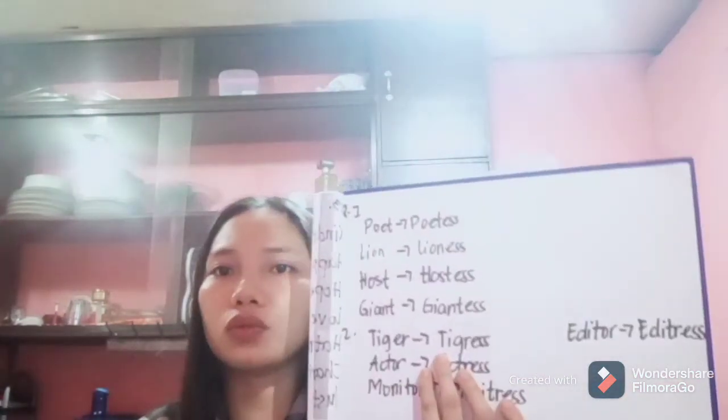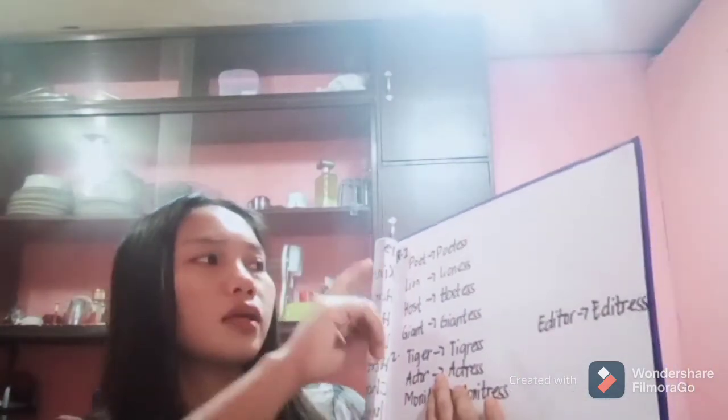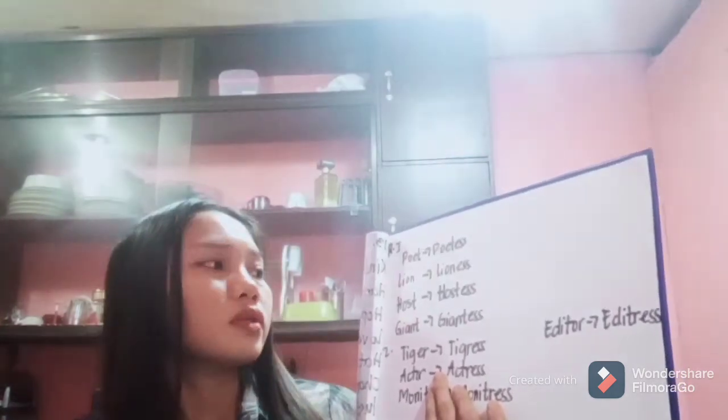Here are the masculine to feminine gender changing rules. In rule number 1, masculine can be changed into feminine by adding ess. For example, the word poet into poetess, the term for a woman who writes poems.